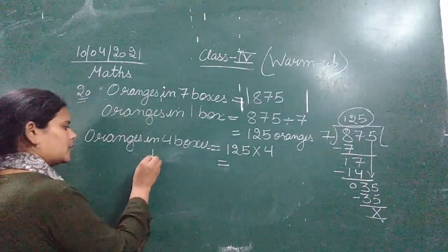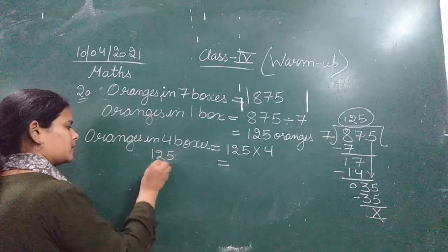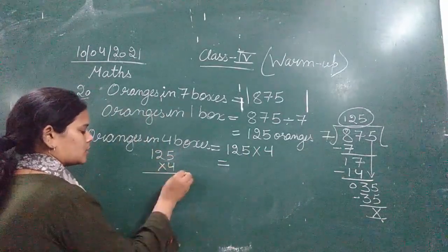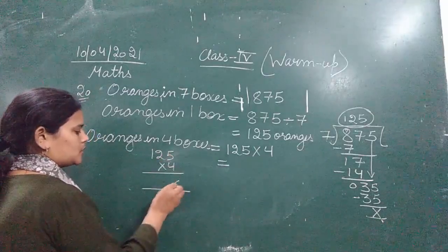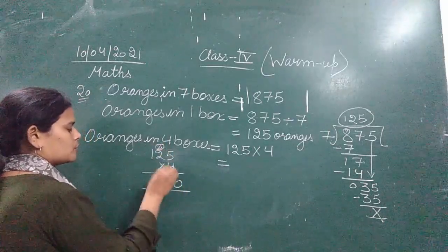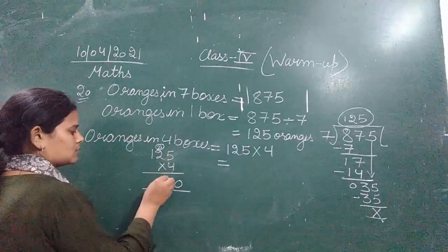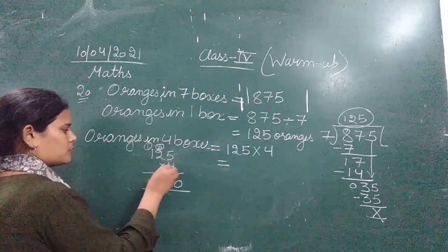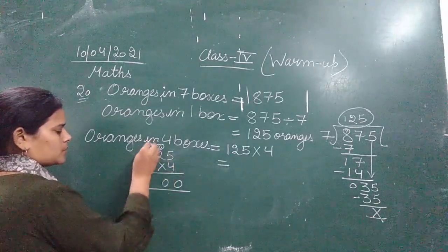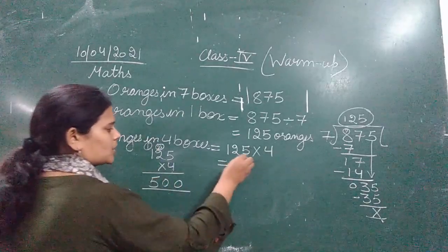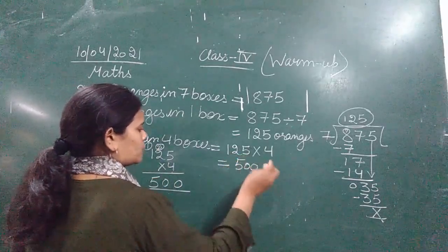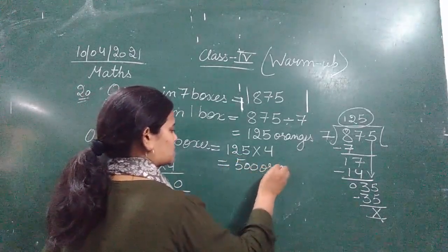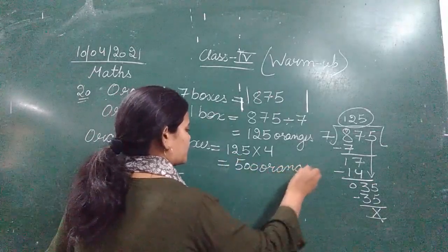Okay, so 125 multiplied by 4. 4 fives are 20. 4 twos are 8, 9, 10. 1. 4 ones are 4 plus 1, 5. So number of oranges in 4 boxes is 500. That is being bought by Supriya.